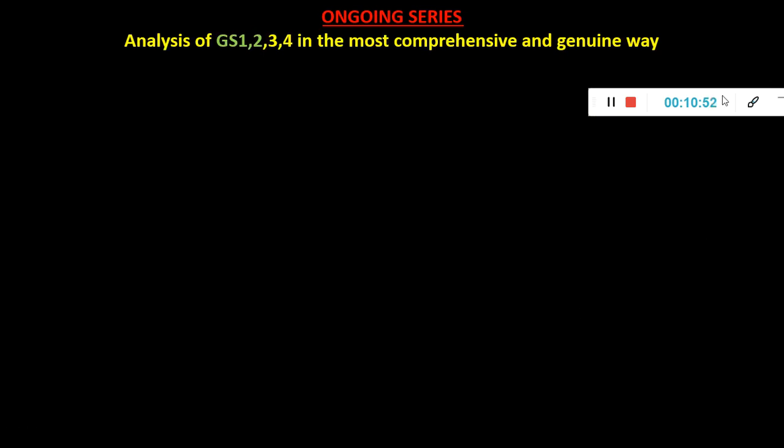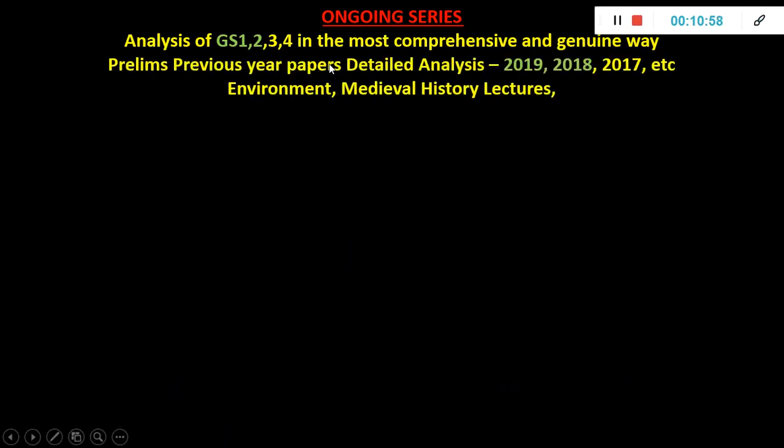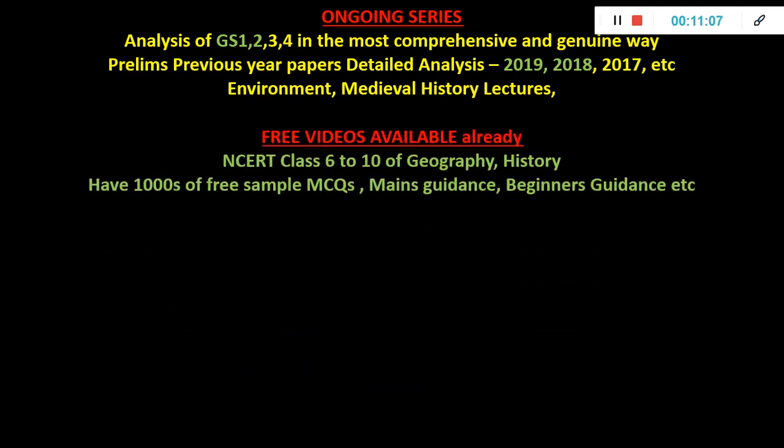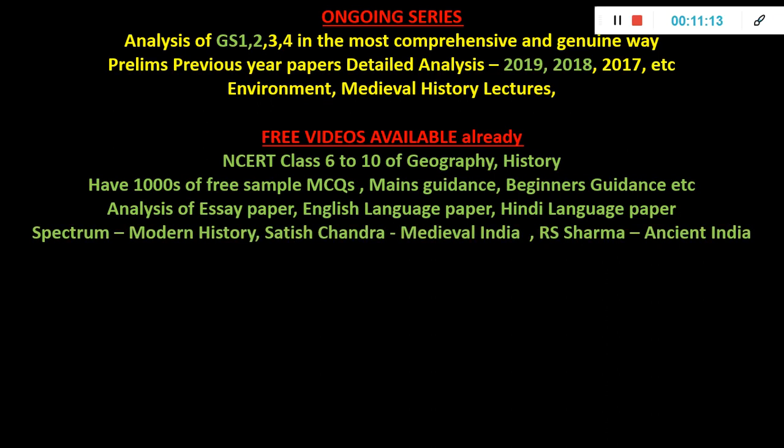So I'll also tell you about the ongoing series before we go to the questions today. GS 1 and 2 I have done, 3 I am doing, 4 I'll be doing next. Then we have this prelims going on. 2018 is almost over; after that I will start 2017. Environment and medieval history have been kept on hold. Then what is already available: geography, history, NCERT, sample MCQ, complete guidance for free, essay, English and Hindi paper. Spectrum, R.S. Sharma, Satish Chandra are on hold as of now.